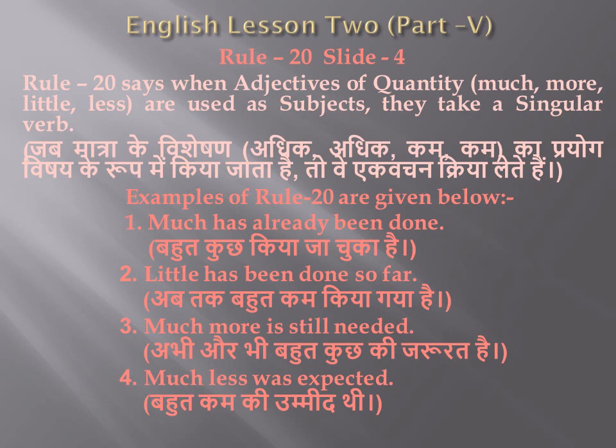Here in slide 4, English lesson 2 part 5, we are going to study rule 20. Rule 20 says when the adjectives of quantity, in brackets much, more, little, less, are used as subjects, they take a singular verb.